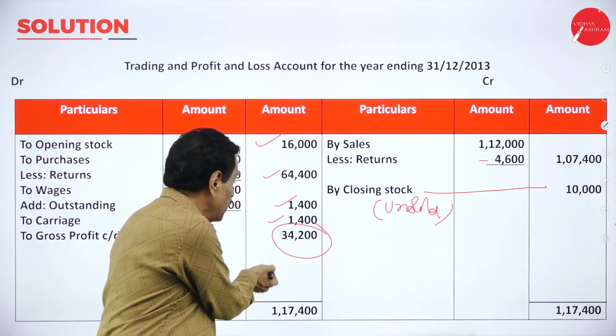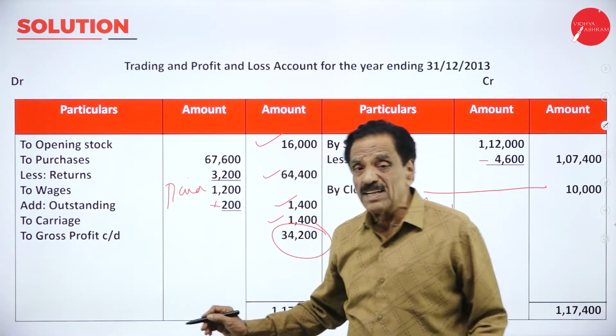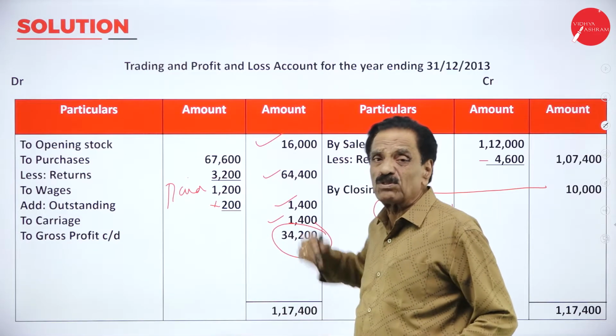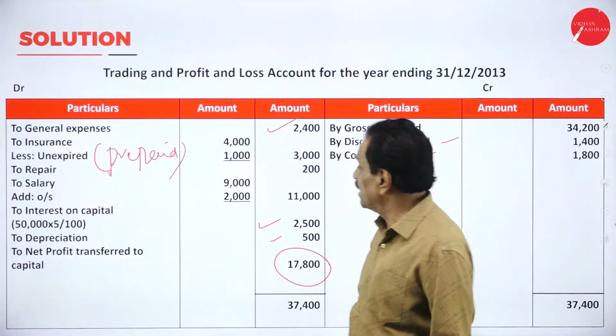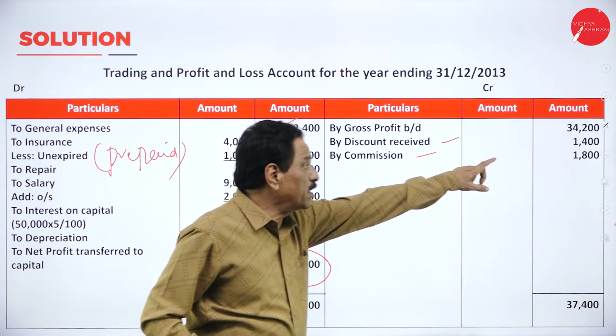1,17,400. The net result will come 34,200. It is called the gross profit, which is transferred to profit and loss account. Here, by gross profit brought down 34,200.